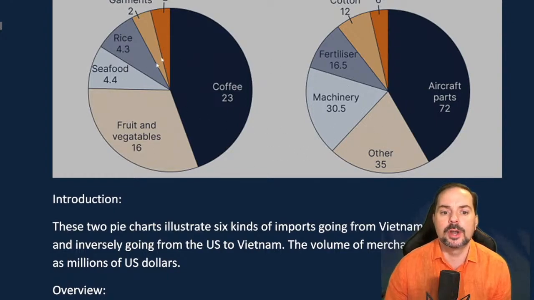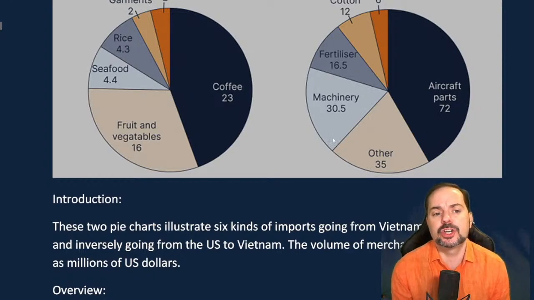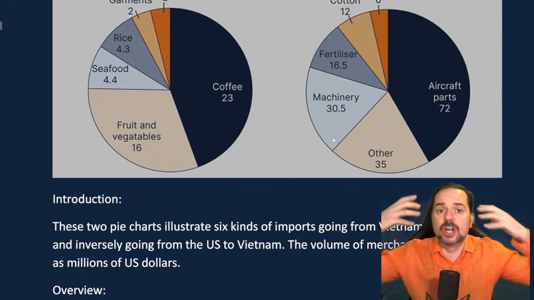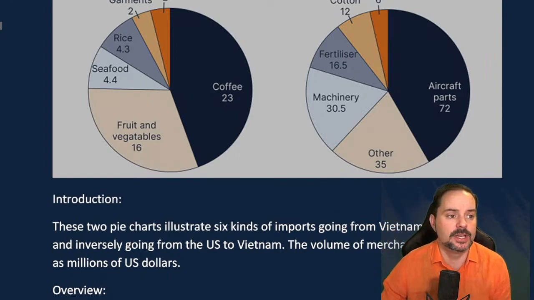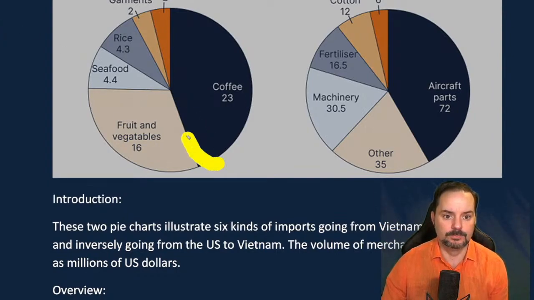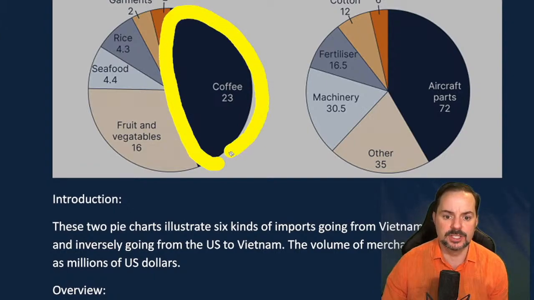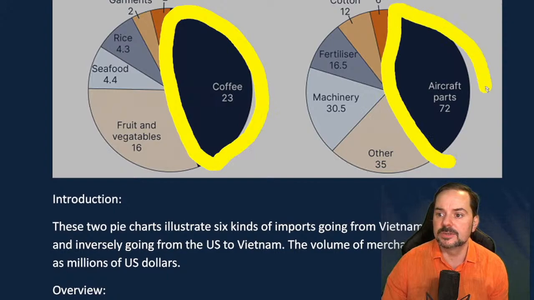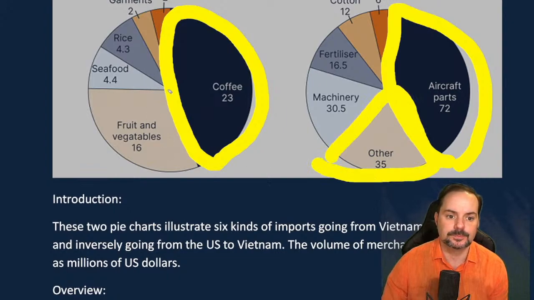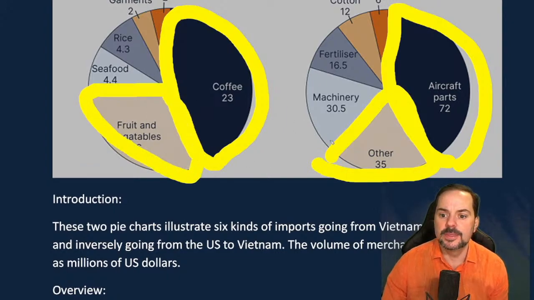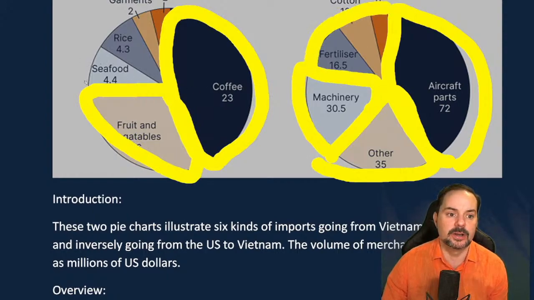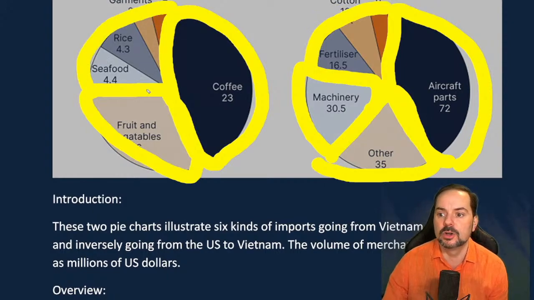So what can we see? What are the main features? When you're looking at it, you want to just look at what really jumps out at you without looking at a lot of detail. So let's see what really jumps out at us. For me, this big slice really jumps out, and then this slice here, and this slice here. Then we've got this slice here, and these 3 smaller slices there. And here we've got 4 smaller slices.